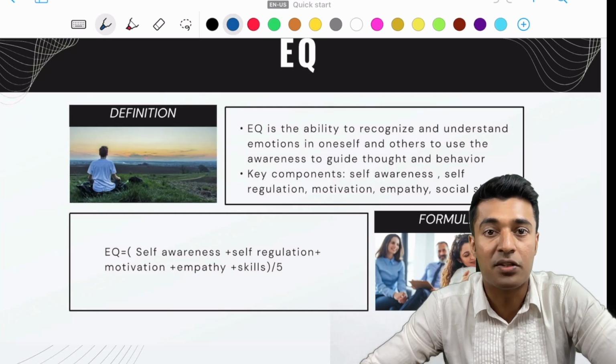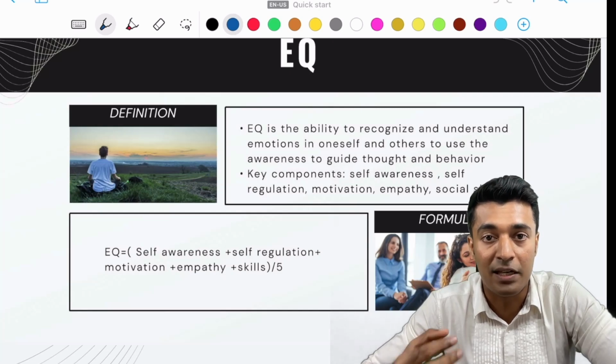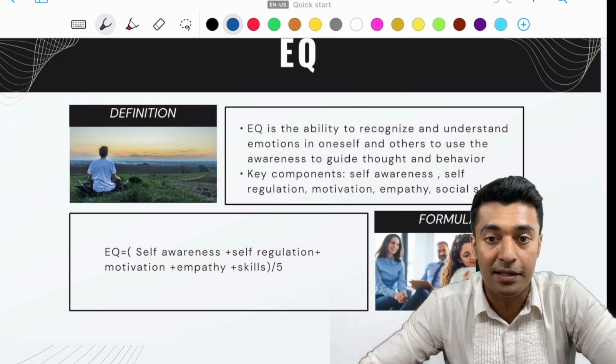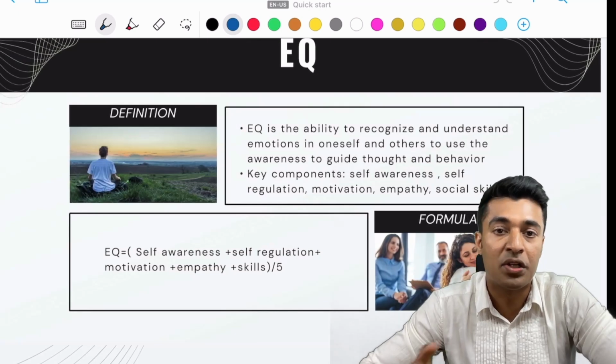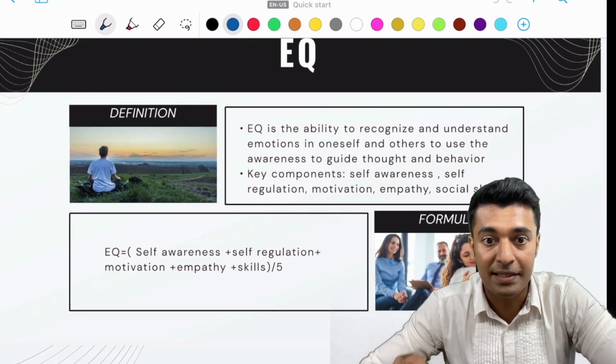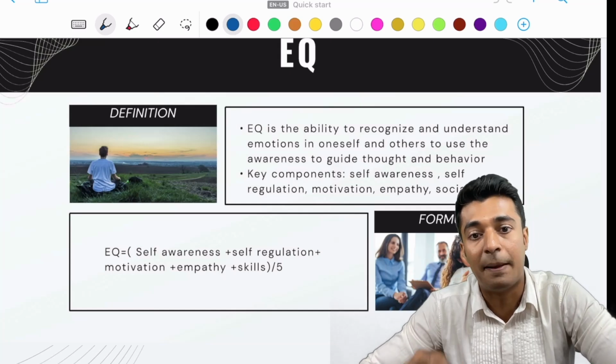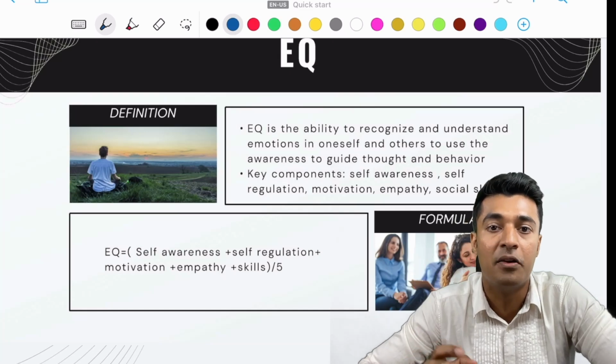The key components of the emotional quotient include self-regulation, self-awareness, motivation, empathy, and social skills. So the equation for EQ is self-awareness plus self-regulation plus motivation plus empathy plus skills, divided by 5.